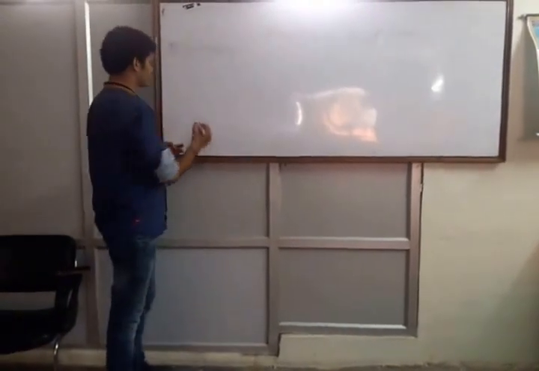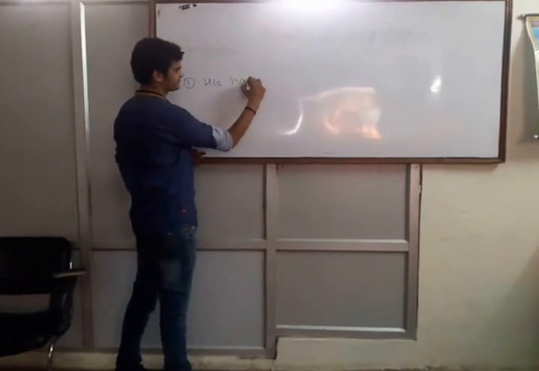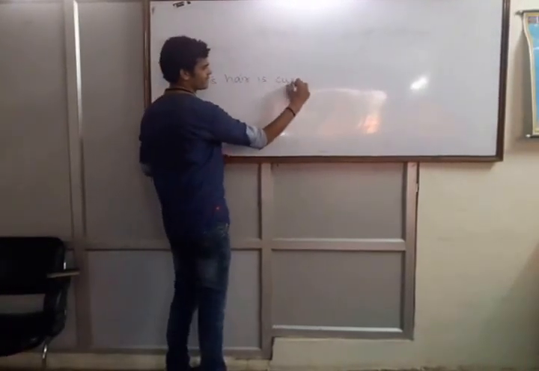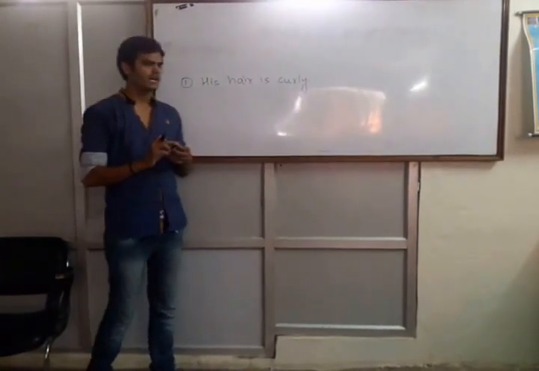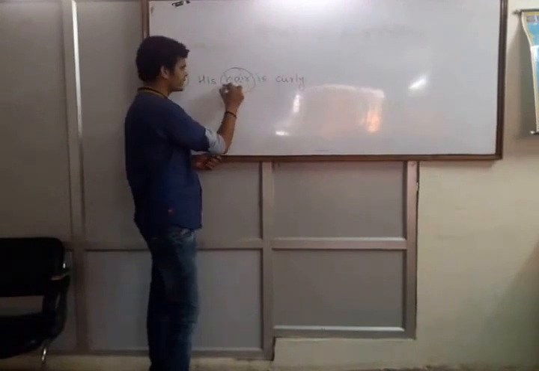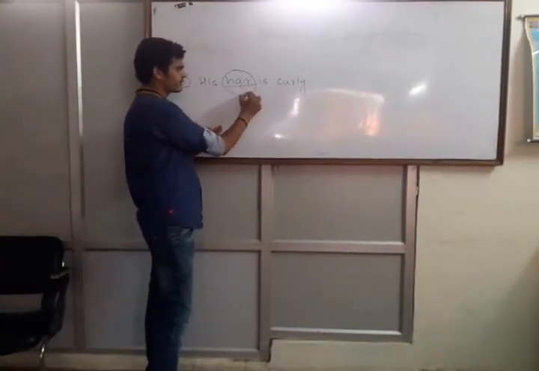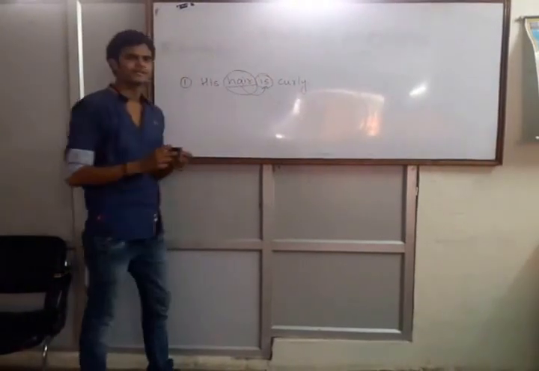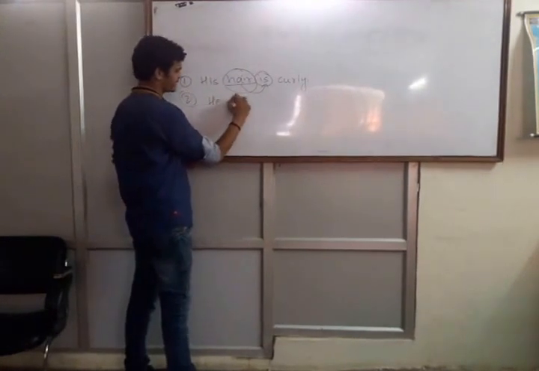So nouns, there are a few more sentences on nouns. Such as if we have a sentence, his hair is curly. Here hair is an uncountable noun, and an uncountable noun always remains in singular. So it will be only hair, and we will not write hairs. It is singular, so we will use is here.